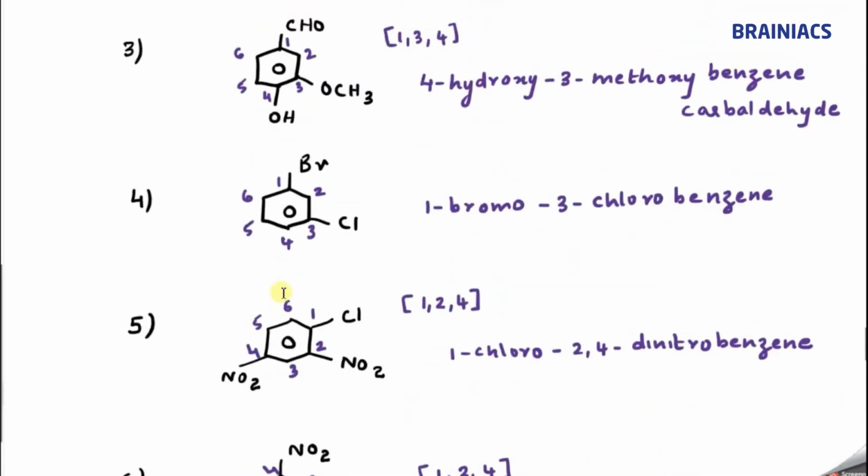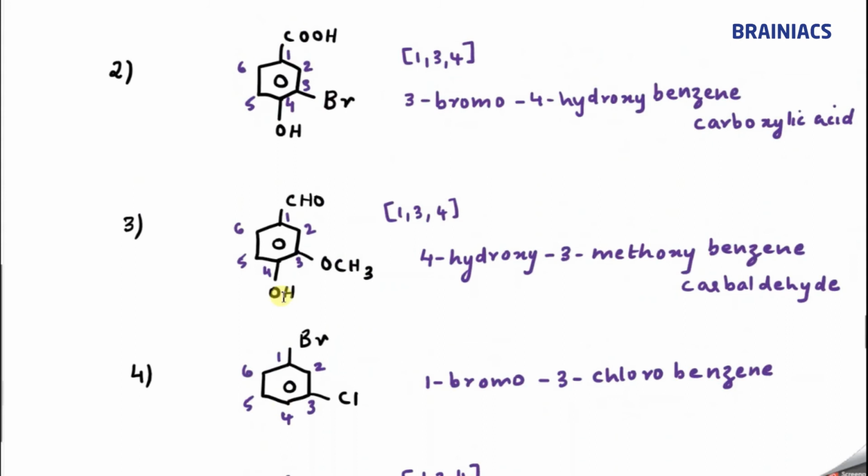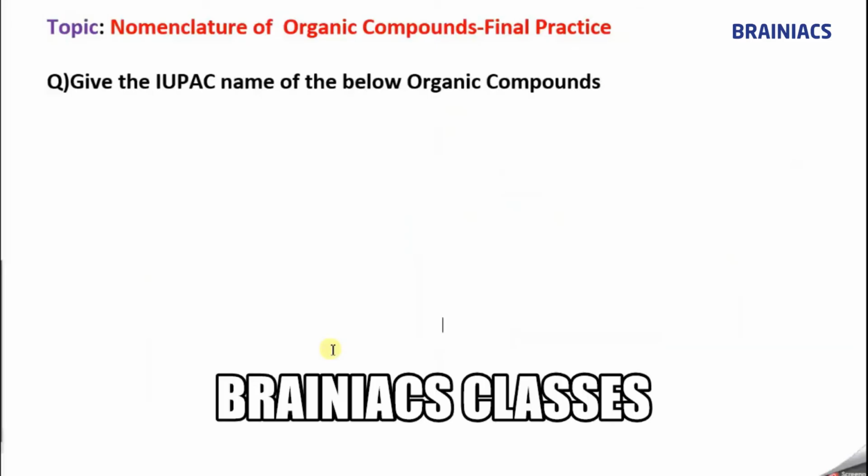If you have any doubt, feel free to come back to our doubt clearance sessions. We are going to do the final round of nomenclature of organic compounds. This will be more or less like a practice session. So you already have learned all the rules and everything. So we will just deal with different types of questions that can come for the exam.